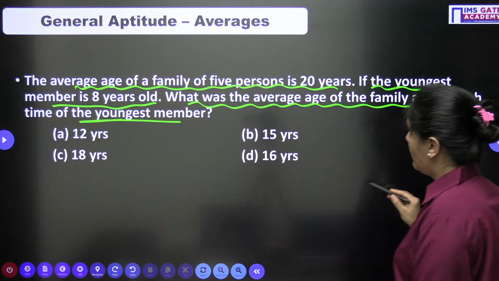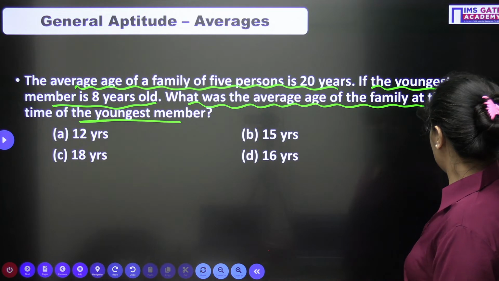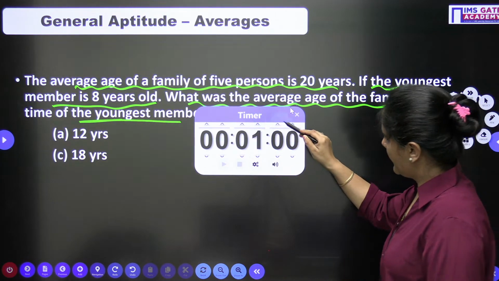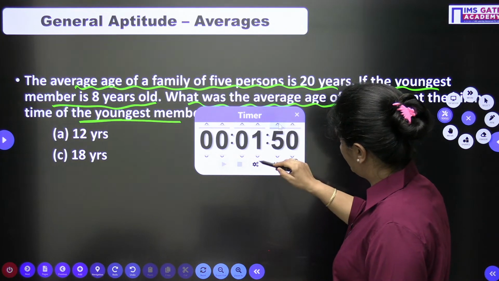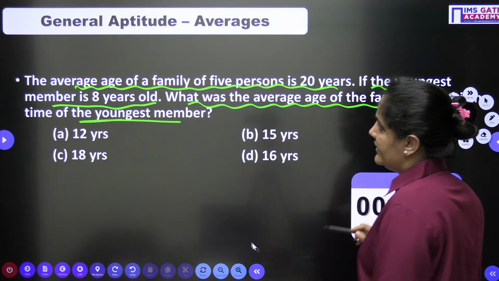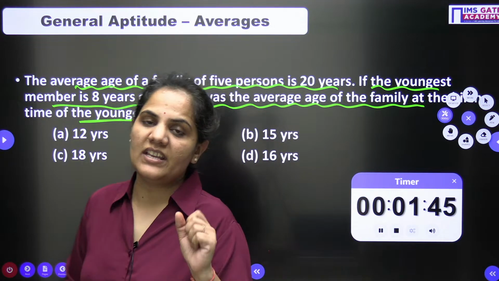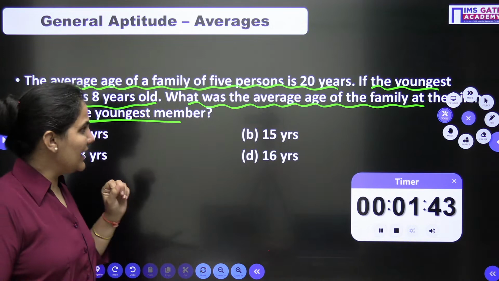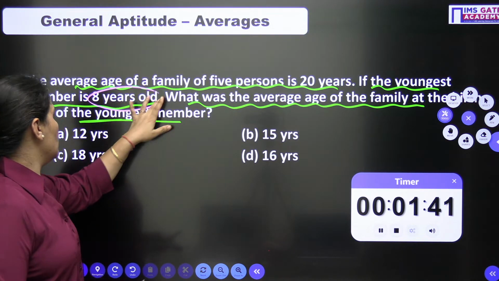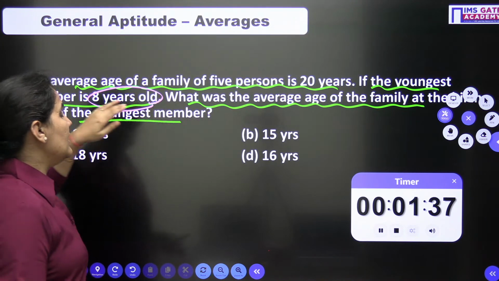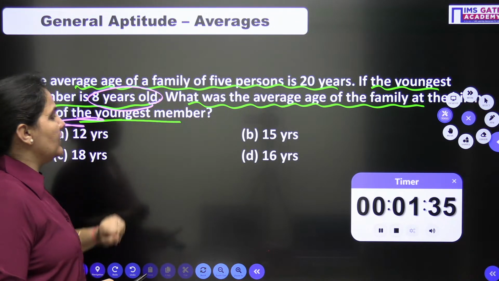A very good pattern of question we are having this time, and I hope everyone can go with this one.